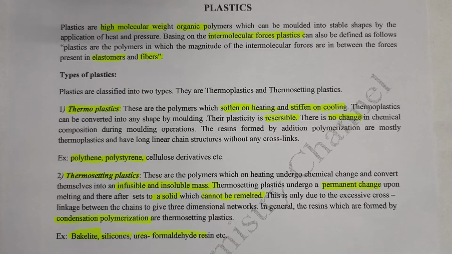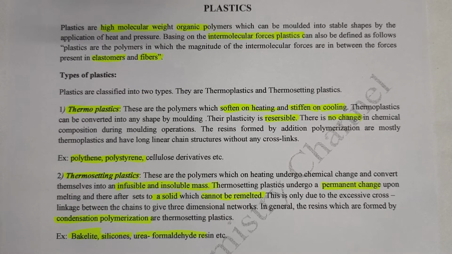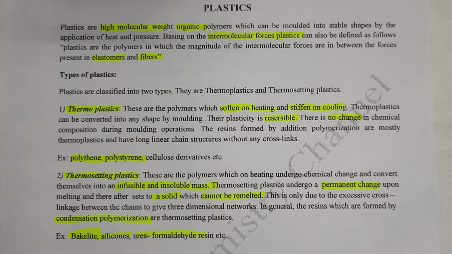So see here, once again I can explain the differences between thermoplastics and thermosetting plastics. Thermoplastics are formed mainly by addition polymerization and thermosetting plastics are formed by condensation polymerization only. Thermoplastics may form by condensation polymerization also.